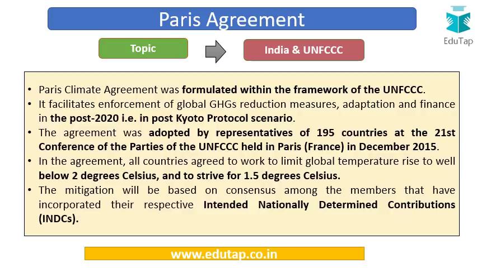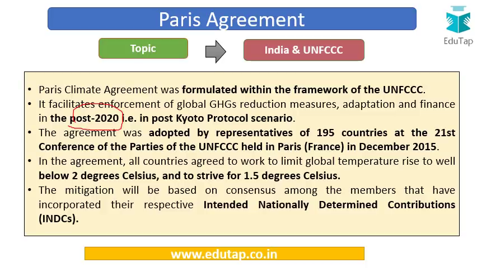Now let's also briefly talk about the Paris Climate Change Agreement. This agreement was formulated within the framework of UNFCCC. So this is another agreement under the aegis of UNFCCC. It facilitates the enforcement of global greenhouse gas reduction measures. So we have again agreed that we have to reduce greenhouse gas emissions, and this agreement is a further step in this direction. It talks about how we are going to work towards this goal in the post 2020 period, that is, the post Kyoto Protocol scenario. We have already learned that the Kyoto Protocol was extended till 2020. Now what is going to happen after 2020? This is going to be as per the Paris Climate Agreement.